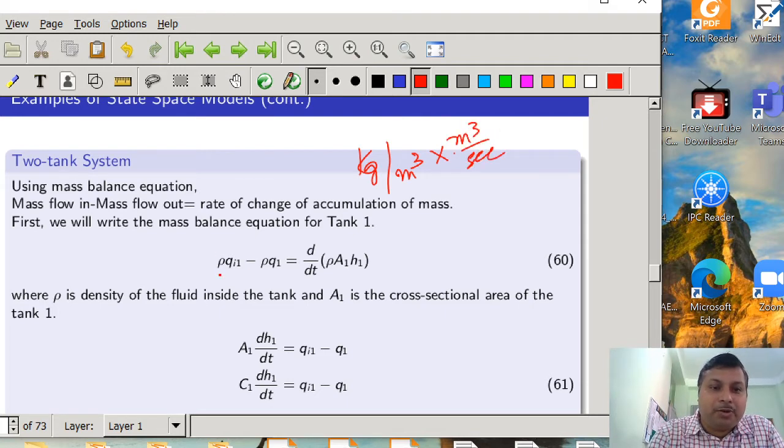So rho into QI1 basically represents the mass flow, that is kg per second. In the earlier discussion, I mistakenly wrote meter instead of second. So the mass flow is represented by kg per second.